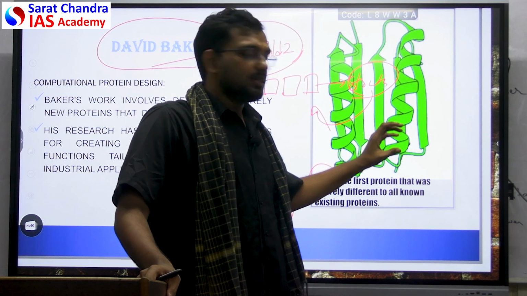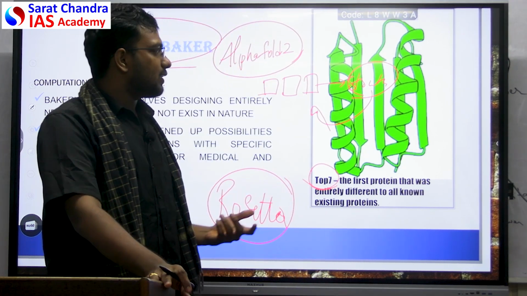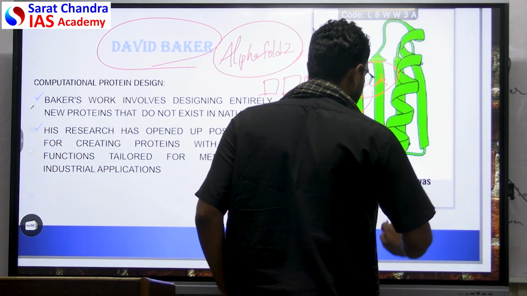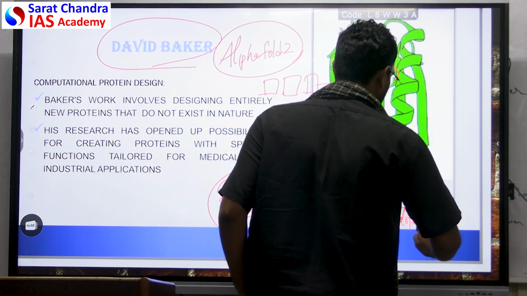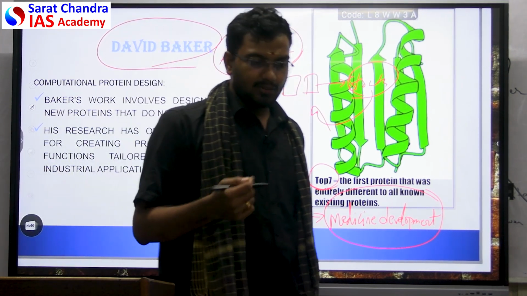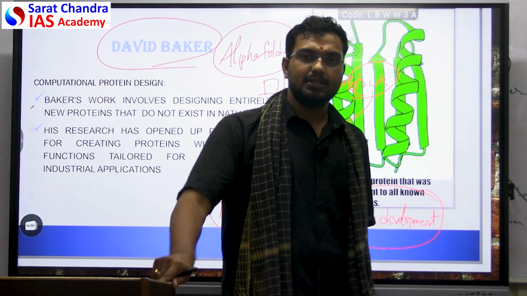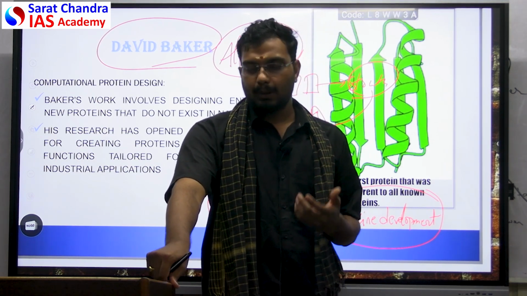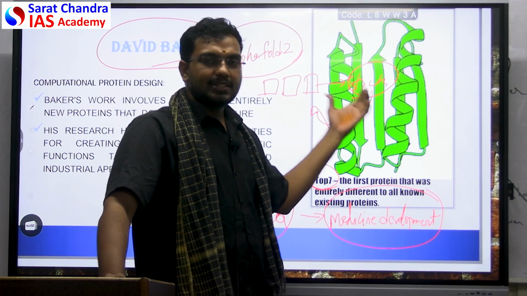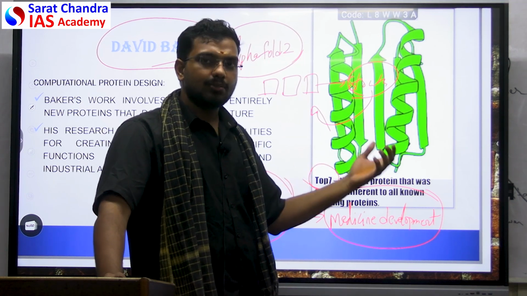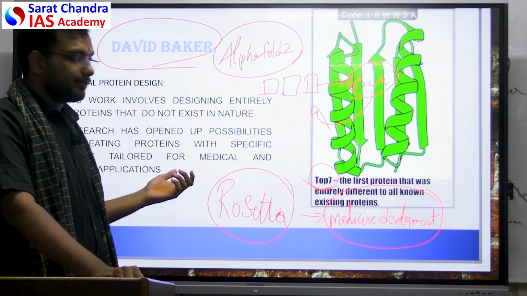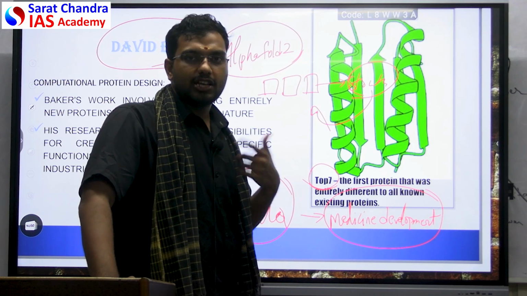Now, due to synthesis of artificial protein, there are numerous advantages. The most important advantage is medicine development. In case of medicine, we can develop custom medicines which are not there in nature. For example, in the current era, we depend on nature for protein. For example, penicillin is a derivative of a bacterium. Now, if we have custom proteins which are not a derivative of any other organism, we can design as per our own needs. So the work of David Baker is significant because it enabled the creation of new proteins.